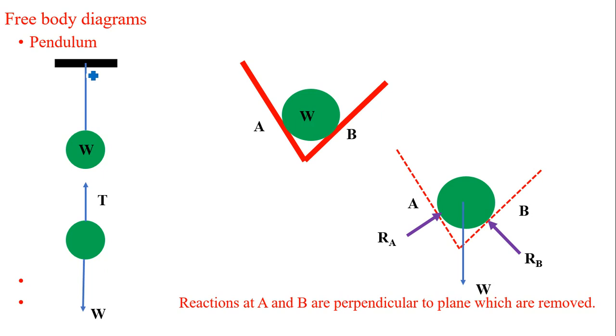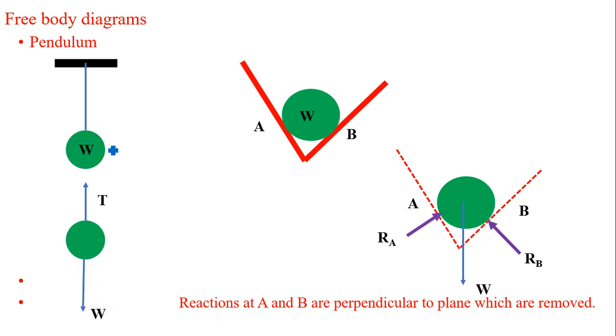This is an assembly of a pendulum, that is, a weight attached by means of a string or cable. Now if I want to draw the free body diagram for this particular system, the first thing is to detach it from the surroundings. So here this pendulum gets detached from this attachment. Then the weight of the body is acting vertically in the downward direction. So this is the force due to the weight of the body, that is W.